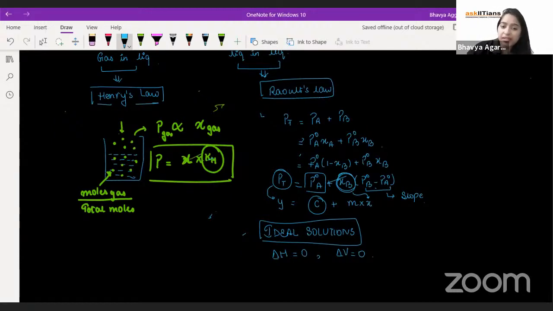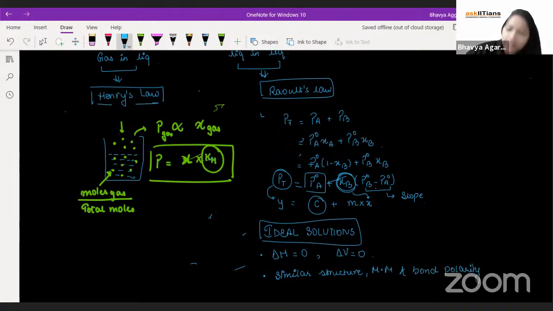These solutions are shown by components having similar structures, molecular mass, and bond polarities. This is the requirement for any two components to work as an ideal solution.